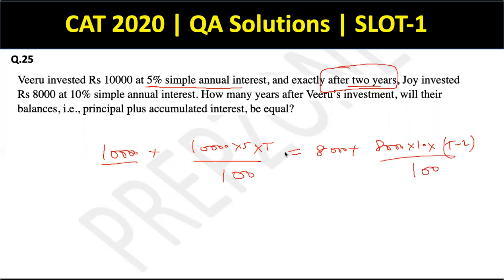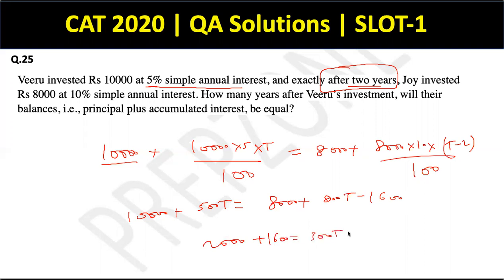These two have to be equal. Just solve these two equations. Let us say this is 2,000, this is 10,000 plus 500t equal to 8,000 plus 800t minus 1,600. ठीक है? तो 2,000 has to be equal to plus 1,600 equal to 300t. So t has to be equal to 12. That is the final answer.